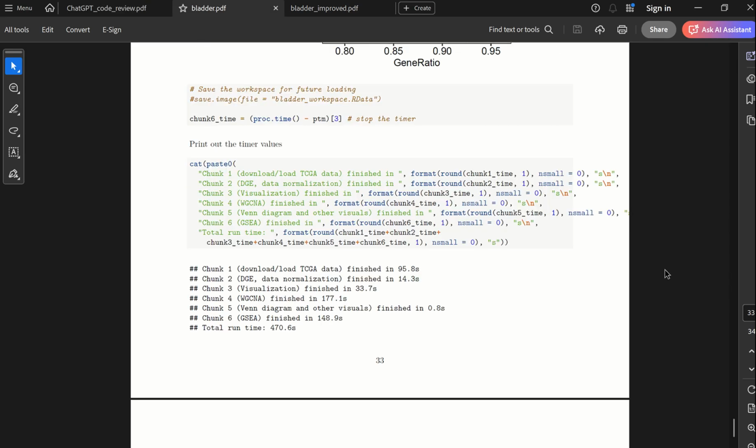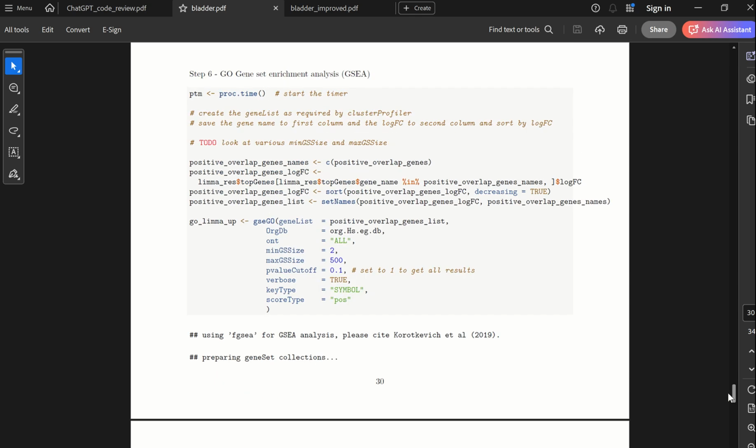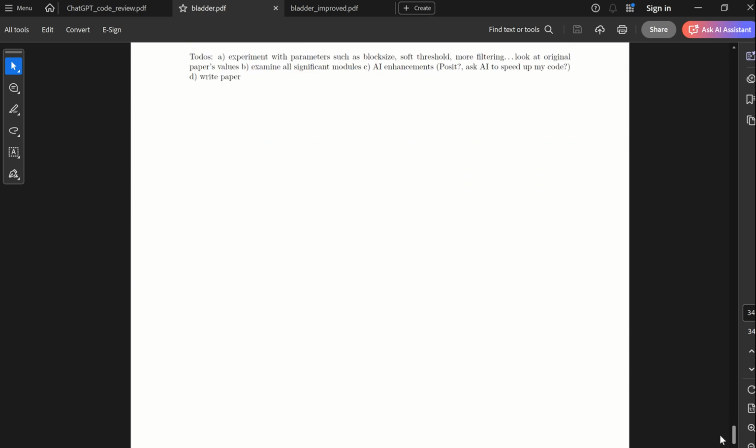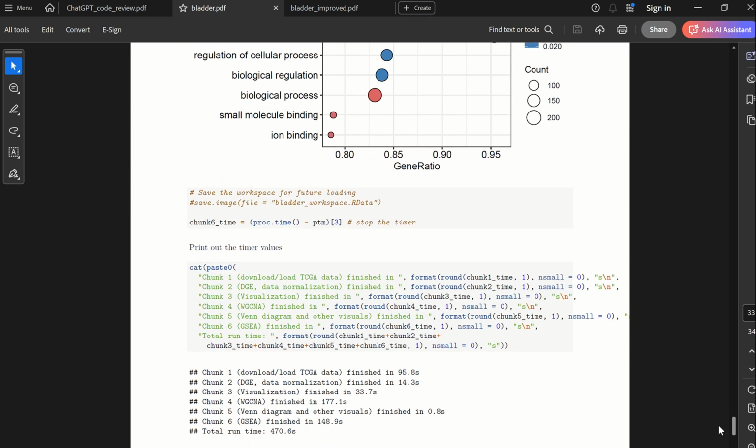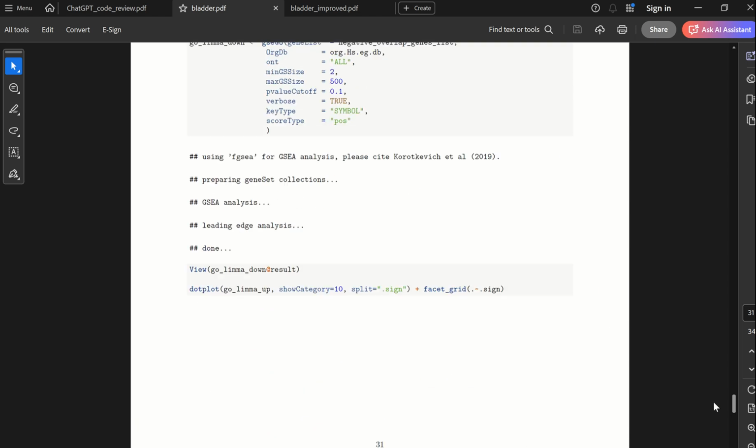So this is my original results from a few weeks ago before the ChatGPT improvements. It takes about 470 seconds to finish, and it's over 33 pages of output.